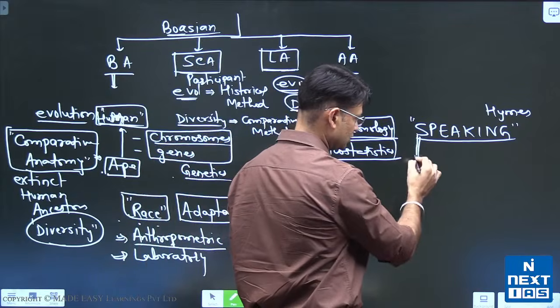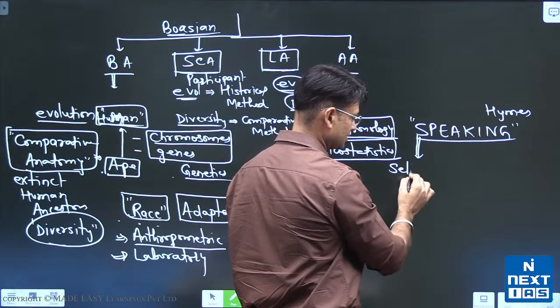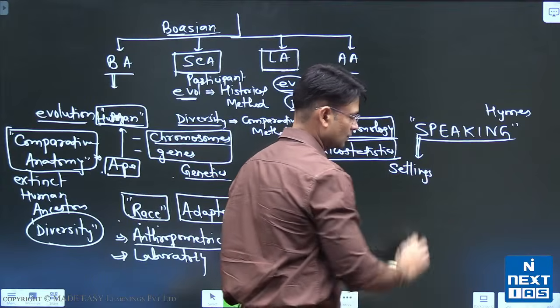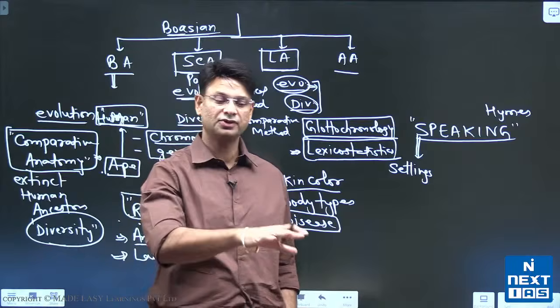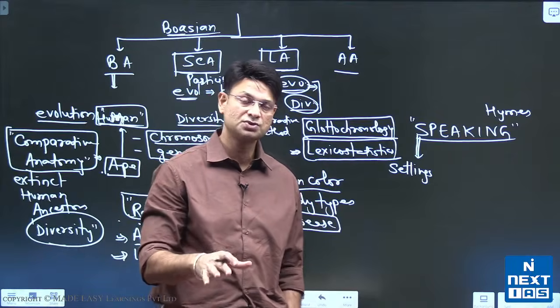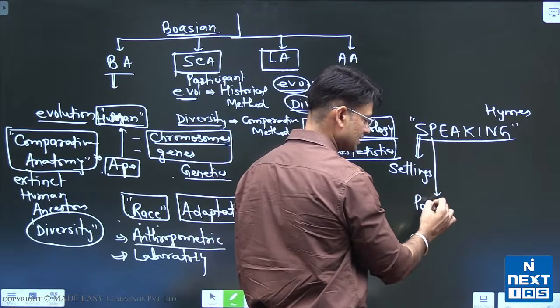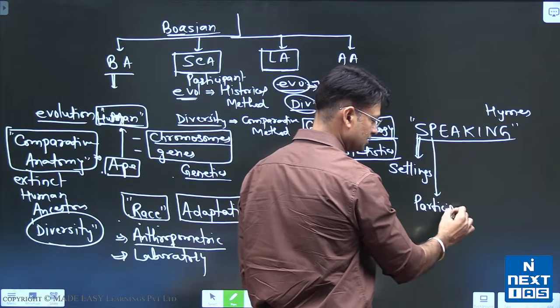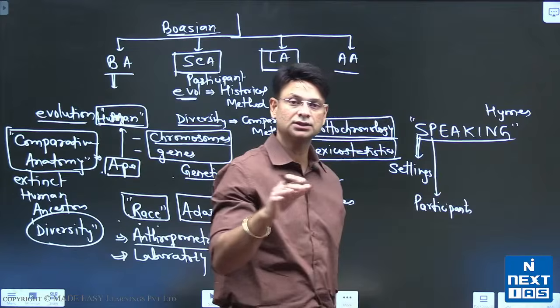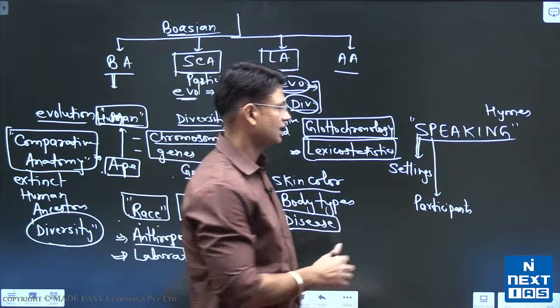S stands for setting and scene, right? That means right now where we are conversing, this is a classroom setting. P means participants. Participants involve the teacher here and all the students that are watching this class.